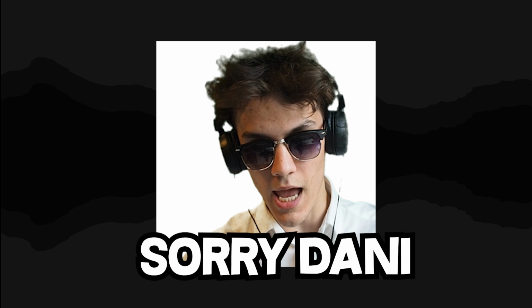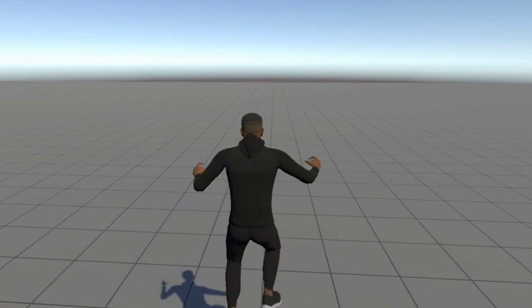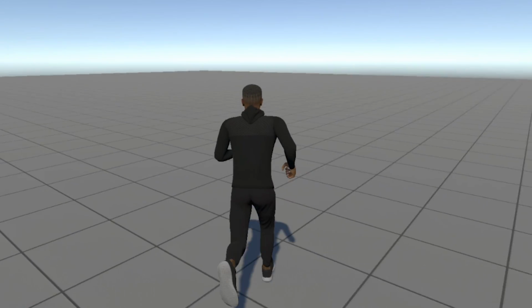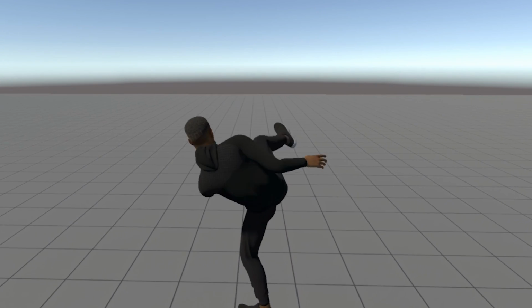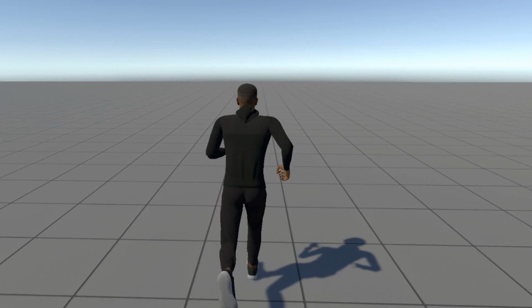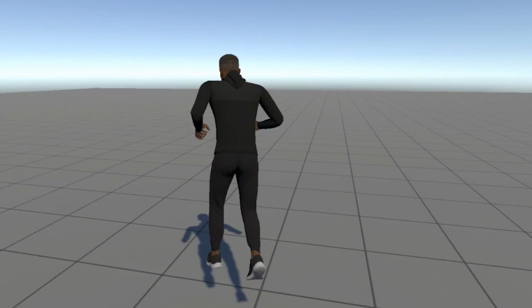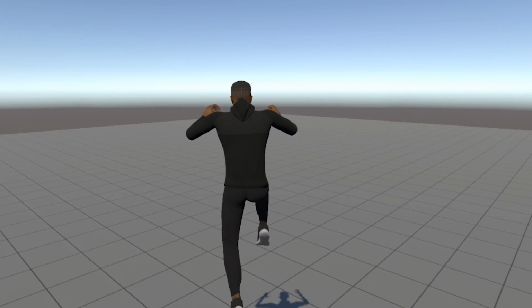So sorry Danny, your movement was very useful and helped out a lot, but we're going to be moving from that now. Everything looks fine apart from a few little things where I can punch the air and attack while jumping, and it's kind of a mess. So I will try and fix it. I haven't managed to do this in this particular video, but hopefully I will have that fixed in the next couple of videos, because it's kind of a big issue, but I don't know how to fix it just yet.